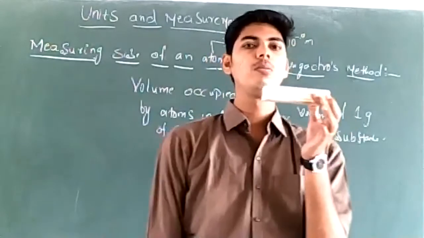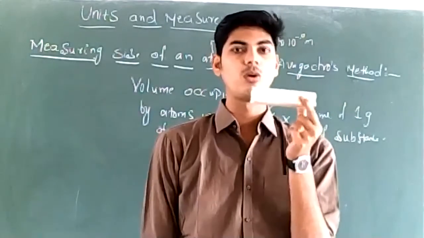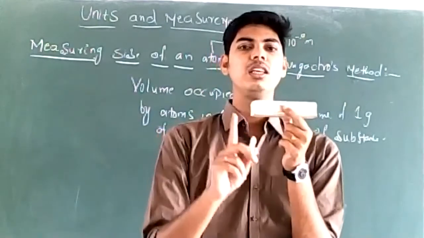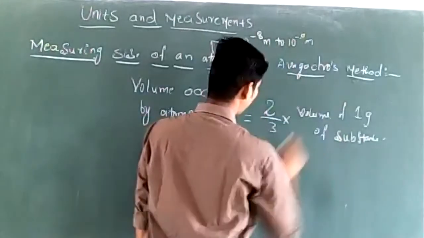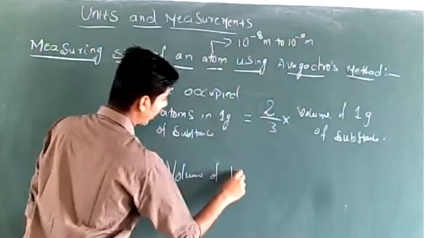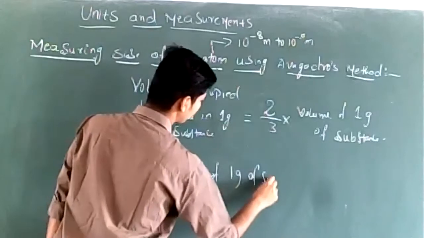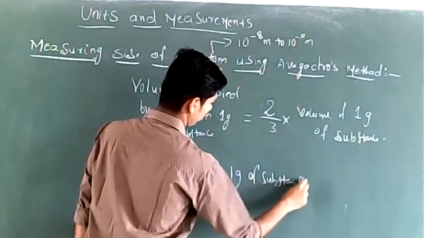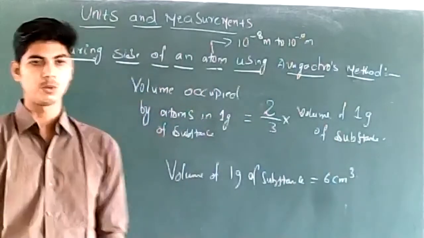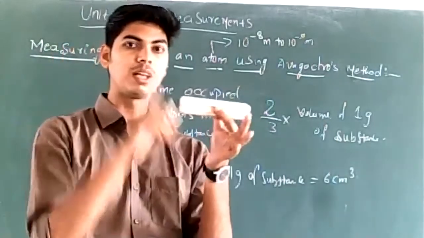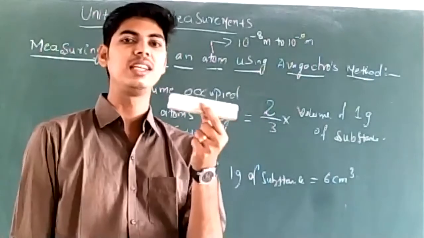Now, if the volume of this substance is, say, 6 centimeter cube, let us suppose the volume of this substance whose mass is 1 gram is 6 centimeter cube.